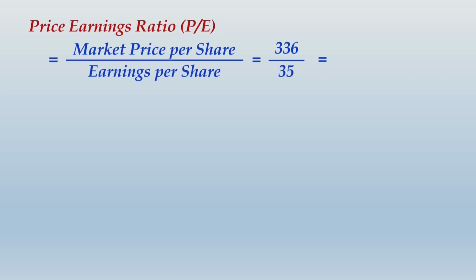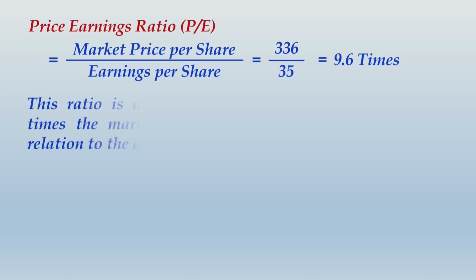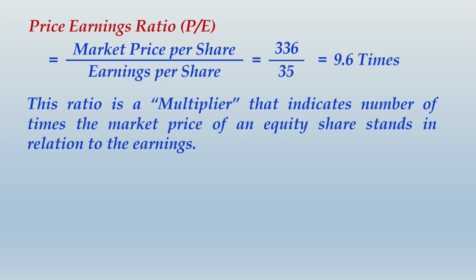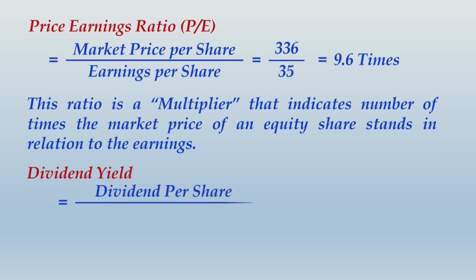So when you work out this ratio, you get this as 9.6 times. I don't want to provide any explanation on this right now. You first finish writing this ratio as well as the paragraph given below that, and then I'll explain what exactly this is, and also write about dividend yield.